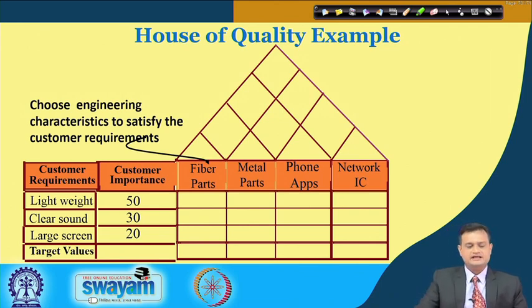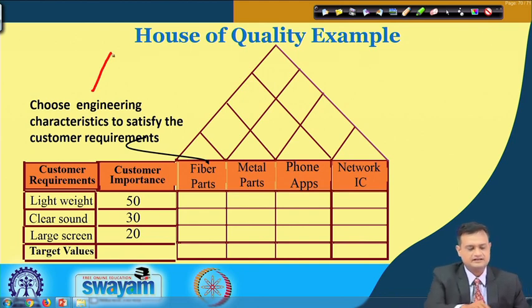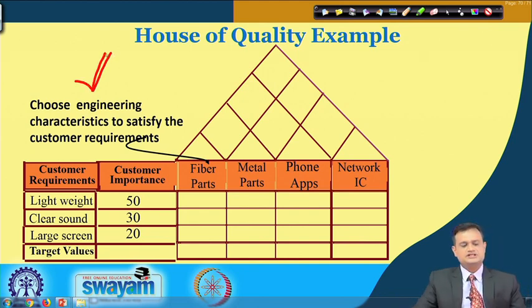Now if you see the engineering part, this is the part I am referring to, engineering characteristics to satisfy the customer requirement. You cannot just satisfy the customer requirement once it is collected in the verbatim; you have to build it in through appropriate technical features.